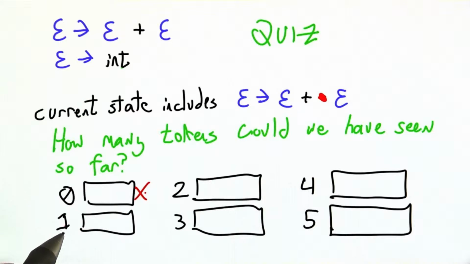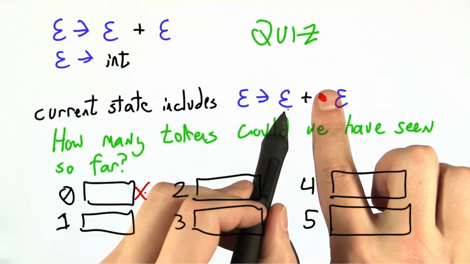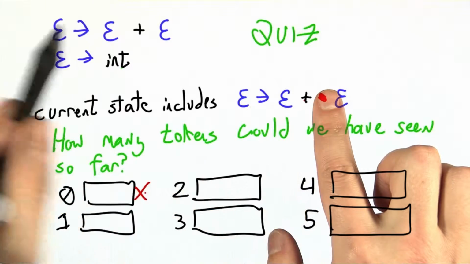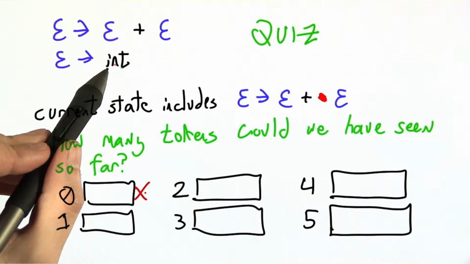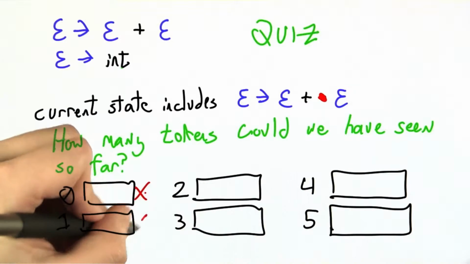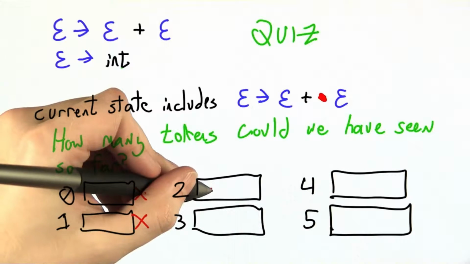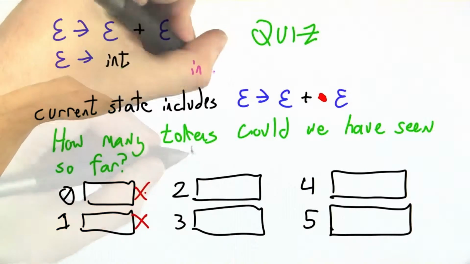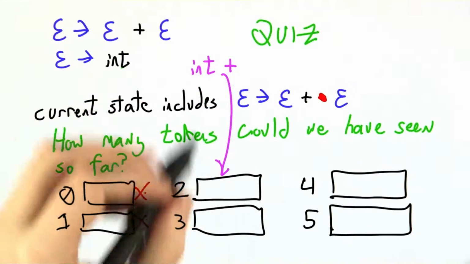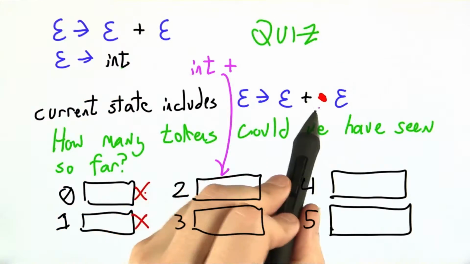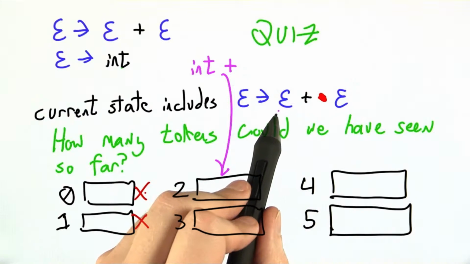All right, but could we have just seen 1 token? Well, since we've seen an expression and a plus, and the smallest expression is itself 1 token, we need to have seen at least 2, so we can't be here. However, we could have seen just 2 if the input so far was int plus. We've seen 2 tokens, and one of our states would be exactly this one.